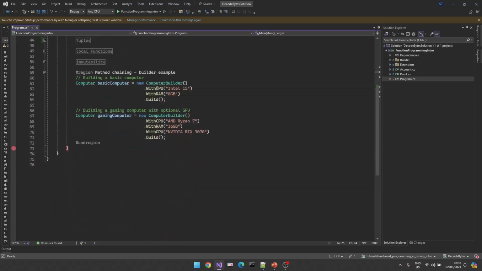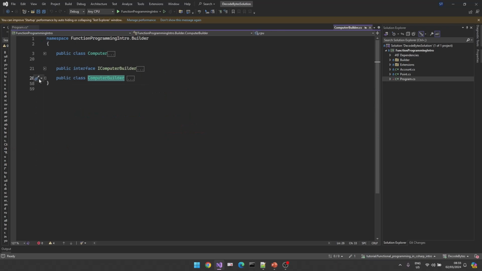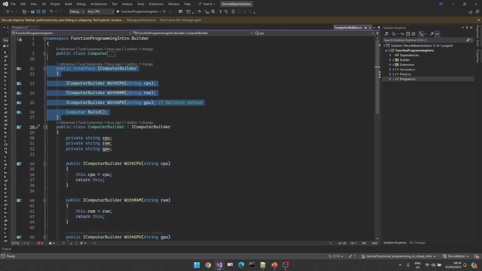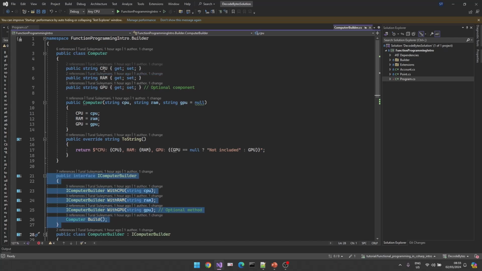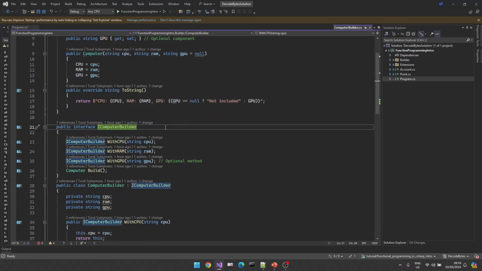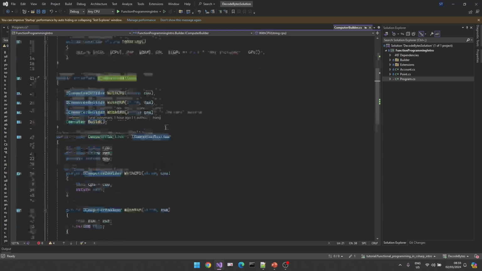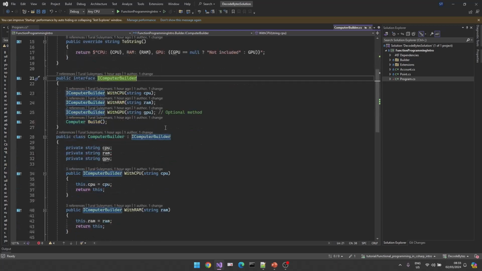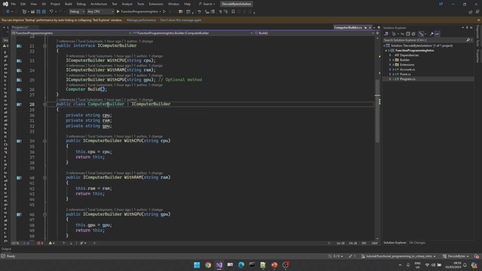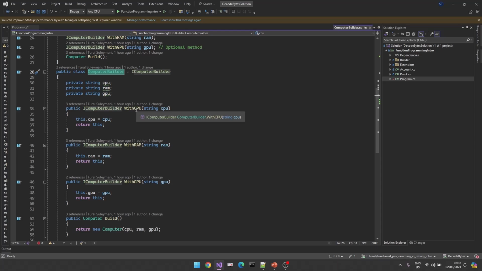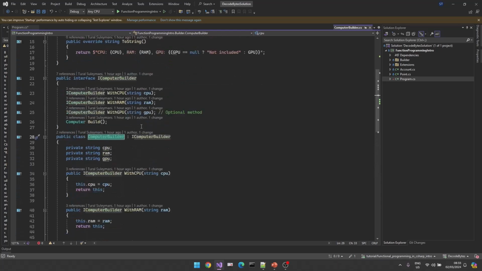Okay, and in my case, I have a ComputerBuilder special class here. Let's see what we have. First, we have just a Computer that consists of CPU, RAM, GPU, okay? And I have a ComputerBuilder, a special type of builder interface. I want to build different types of computers here. So it provides me with CPU, RAM, GPU types of methods. And at the end, to build it, I should call the Build method. I have an implementation ComputerBuilder here. It uses the same contract here to build a special type of computer.